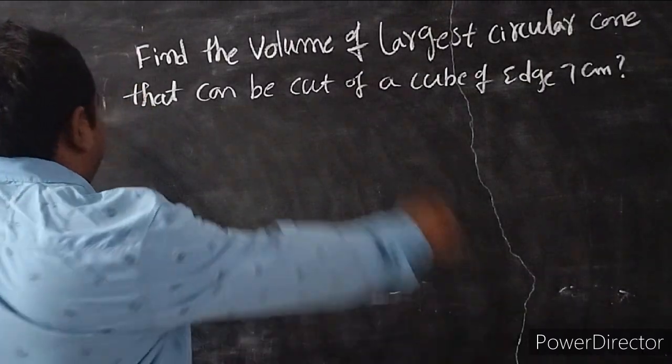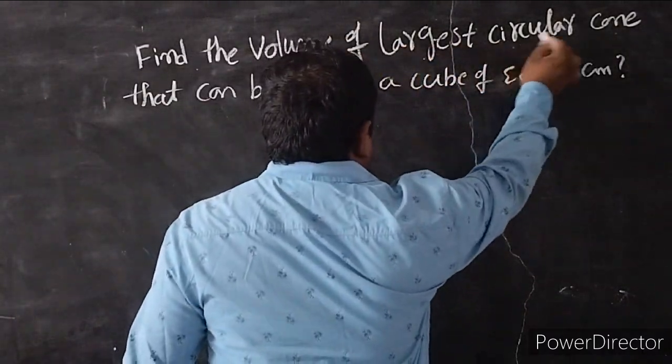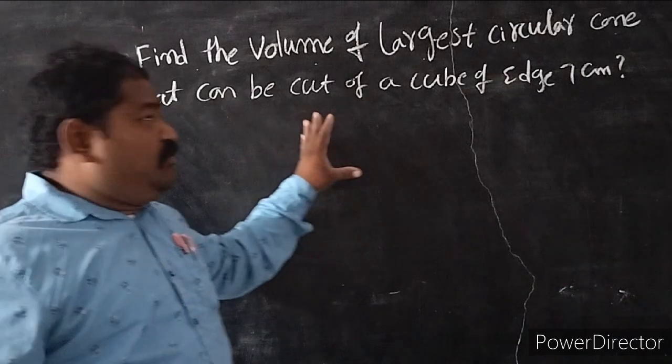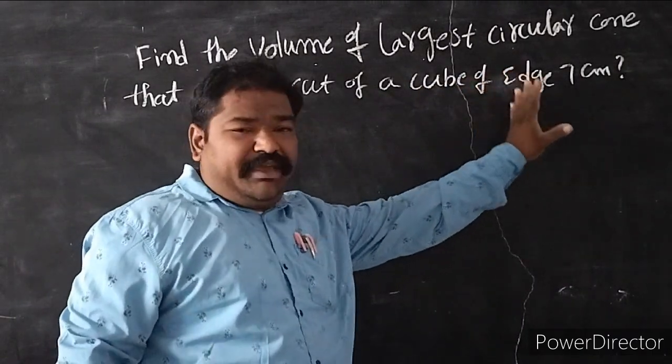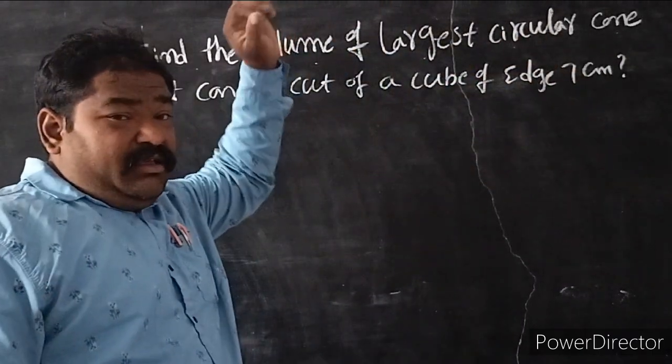Yes, the question is: find the volume of the largest circular cone that can be cut out of the cube of edge 7 centimeters.